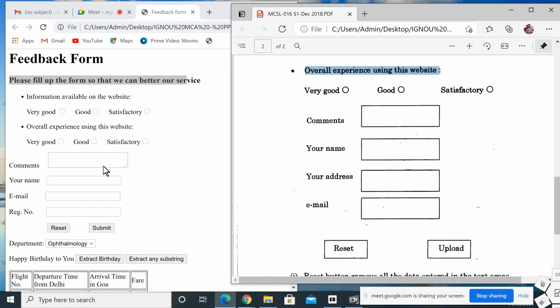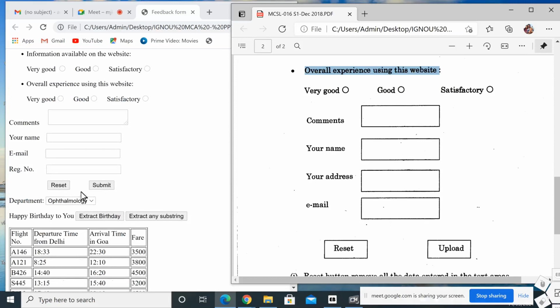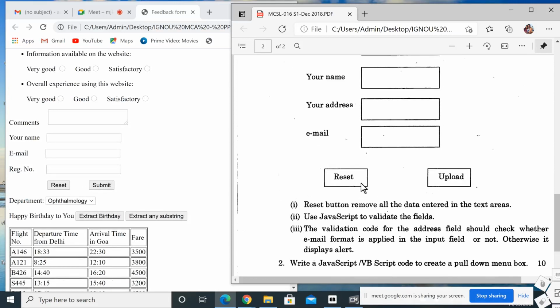Then the next part is the comment part. Then your name, your address, then email. Then the registration number is here, which I used from the last question. Then the submit and reset buttons are there. Submit and reset, upload, or whichever you can use. The reset button removes all the data entered in the text area.